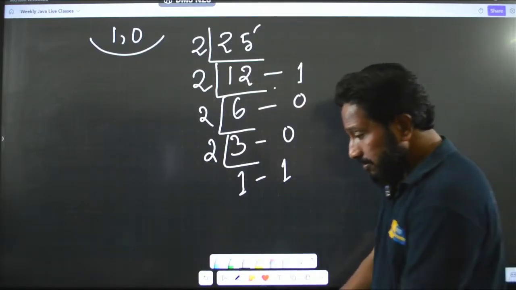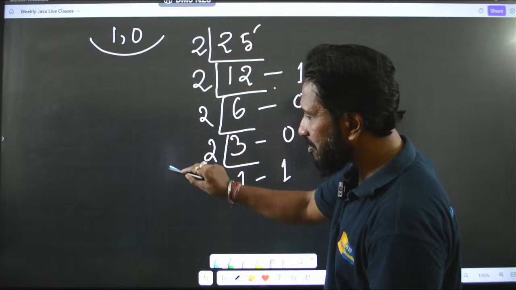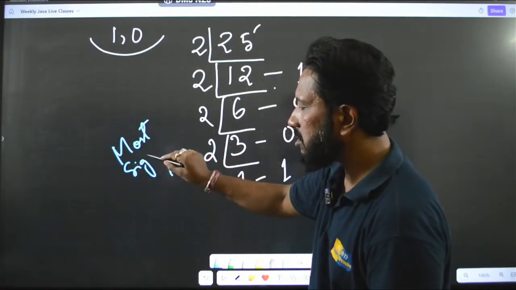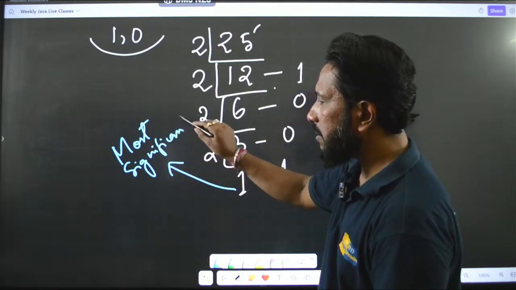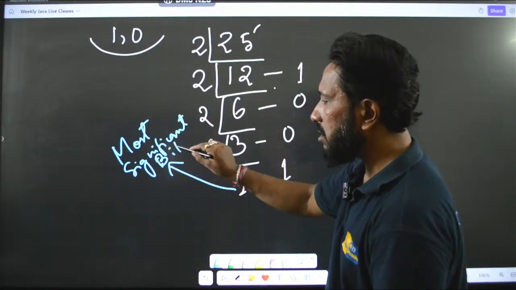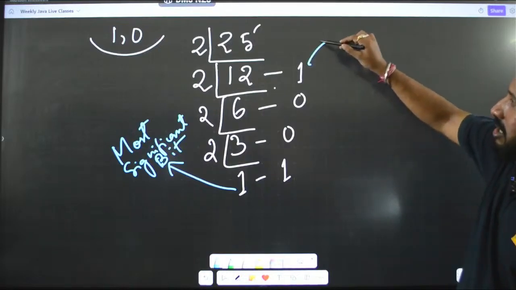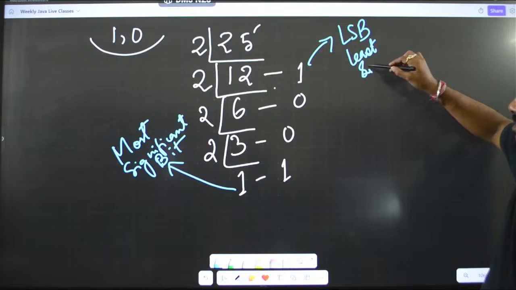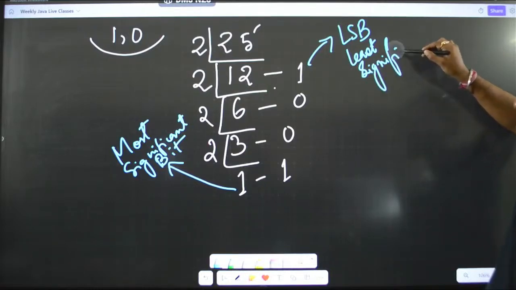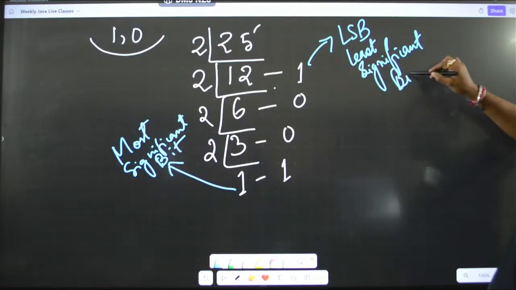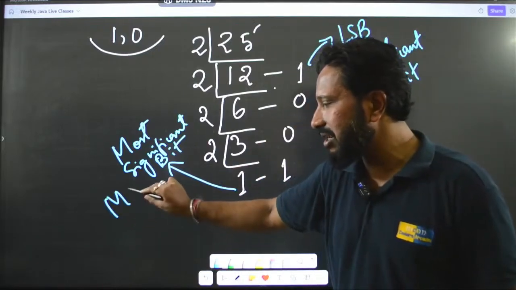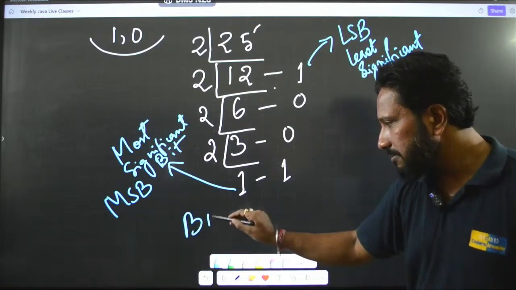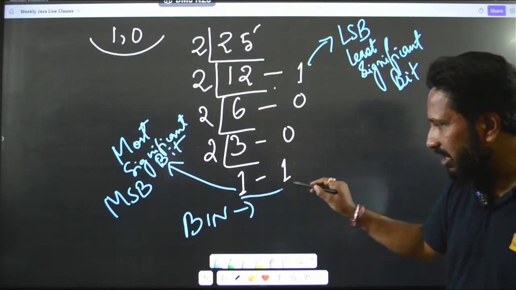In that case, this first bit is called the most significant bit, also called the MSB, and this final one is called the LSB or the least significant bit. So when you want to write this as binary, the binary will be starting from this one and going till here.